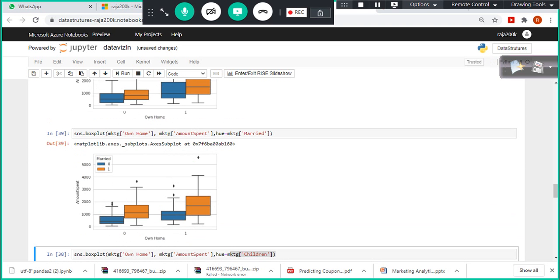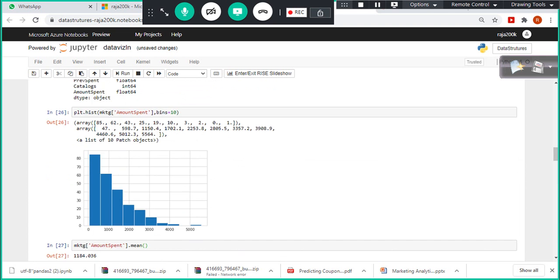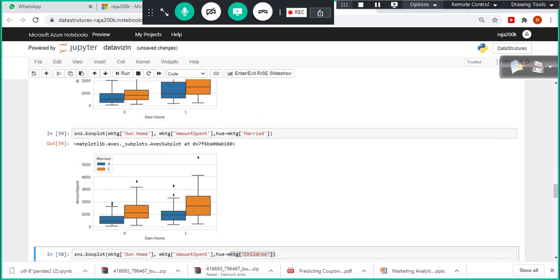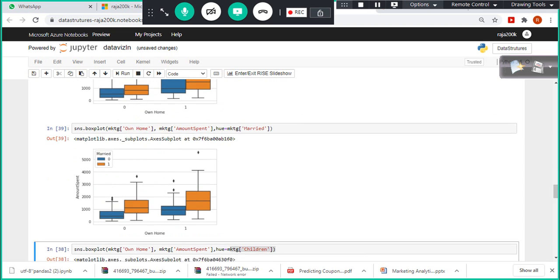Look at here. In this case, 0 is unmarried and 1 is married. So with this, we are able to understand very clearly, married earners are spending more. But again, married earners, in the sense male or female. The married, male or female, we want to see it.